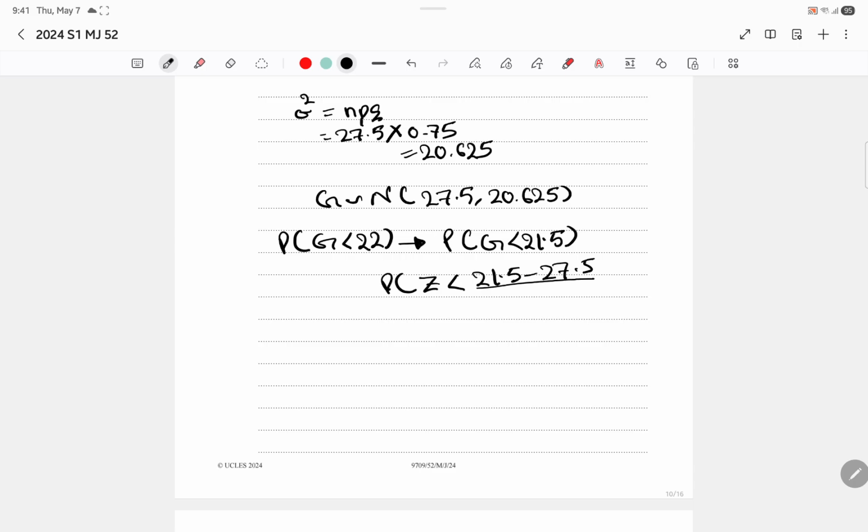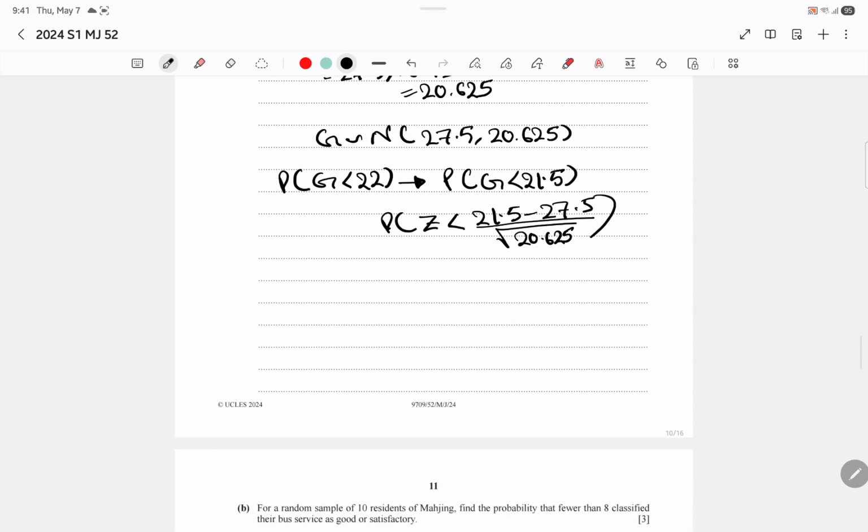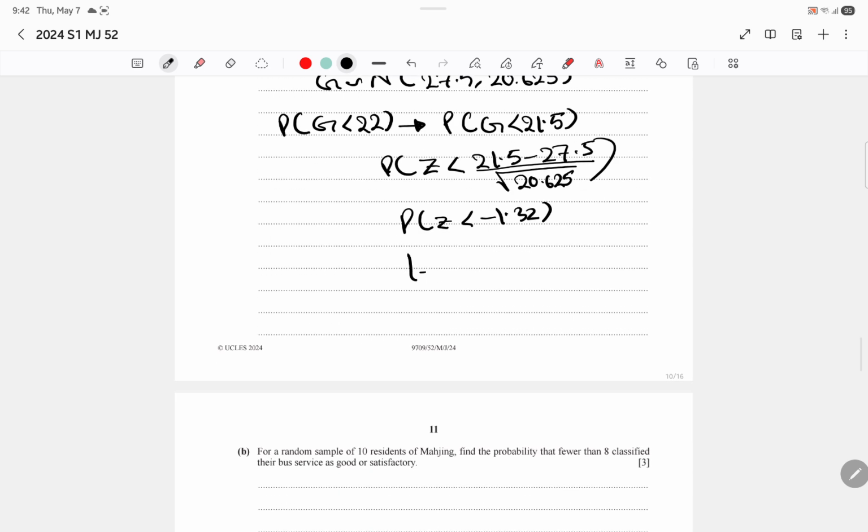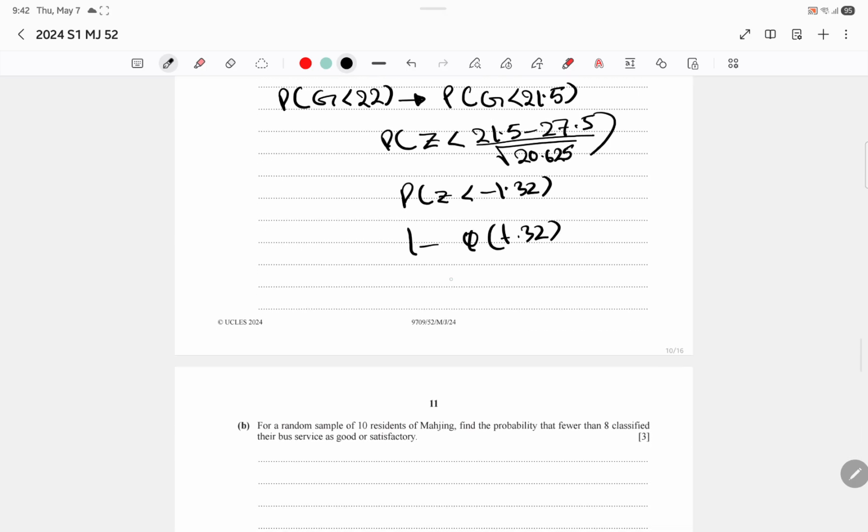This is going to turn out negative, so I have to use the square root of 20.625, not just 20.625. That's the variance. We get a negative value of 1.32. Subtract from 1, which we get as 1 minus 0.9068, which we get as 0.0932, which is your final answer. Nice.